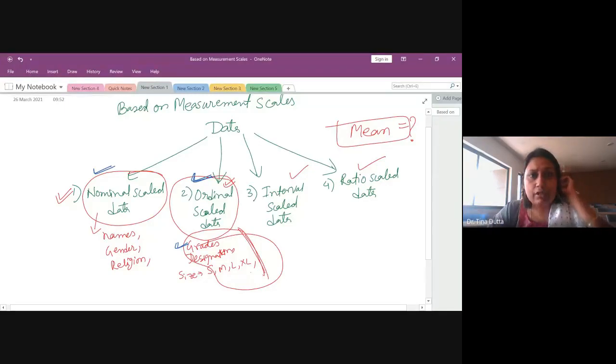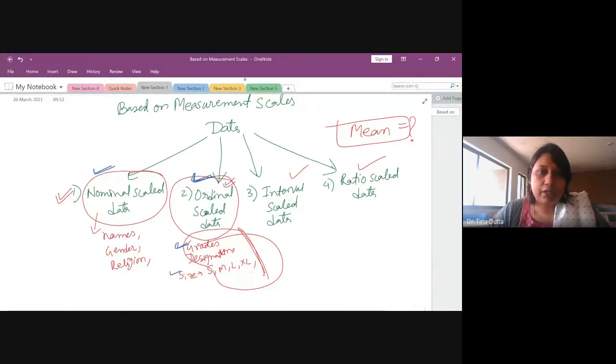Some of you also gave examples of ordinal scale data. For example, designation. Somebody said that designations based on their work experience or date of joining, some are managers, some are subordinate people. So that is how we can also rank or order people, and that would be considered as ordinal scale data. T-shirt size and all.